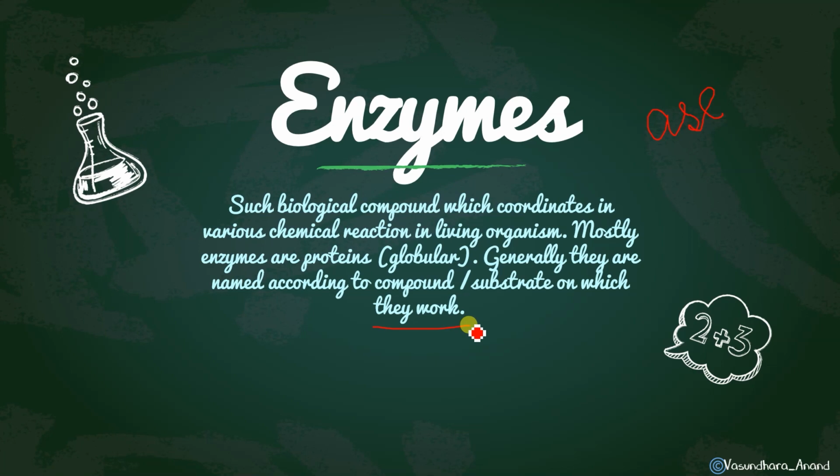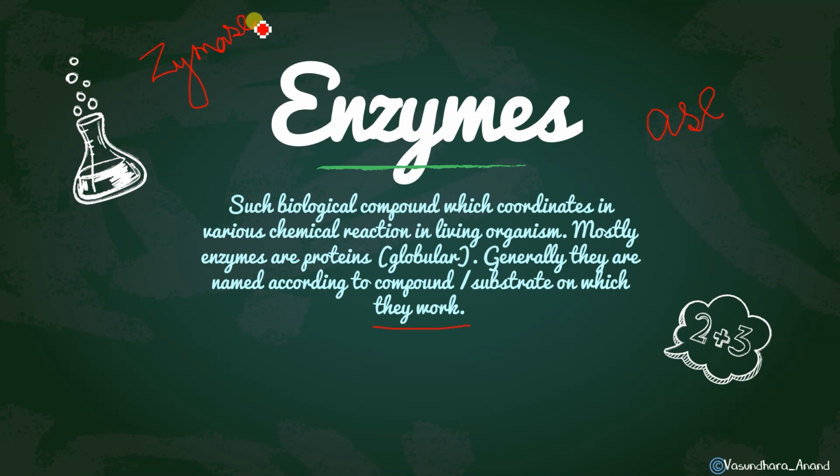If it is working on sucrose, we call sucrose invert sugar. Okay, we will not say sucrase. The enzyme is not sucrase. Sucrose is also called invert sugar, so from there its enzyme name we can find, and that is invertase. Similarly, the enzyme which works on glucose is not named glucase, and instead it is named zymase, ZYMASE. That is the enzyme which works on glucose.